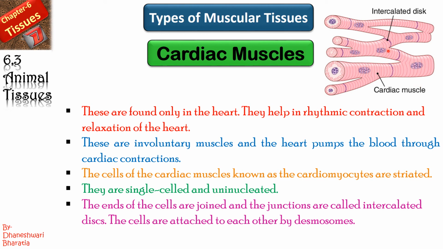Here you can see this blue color, or I can say purple shade, right? That is a kind of junction which is also known as intercalated disc. You can see here this intercalated disc. The cells are attached to each other by desmosomes. Okay.